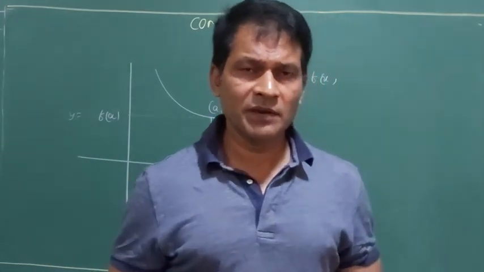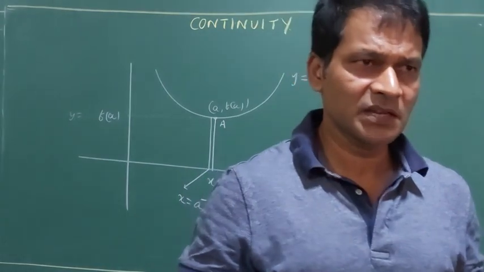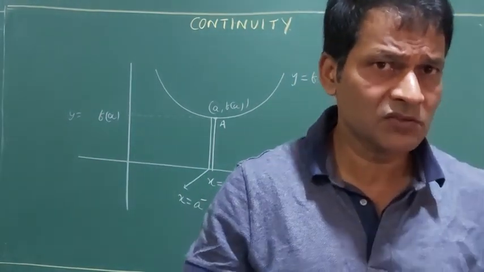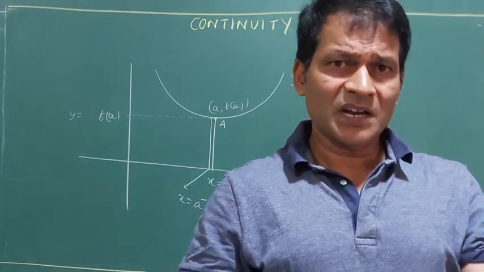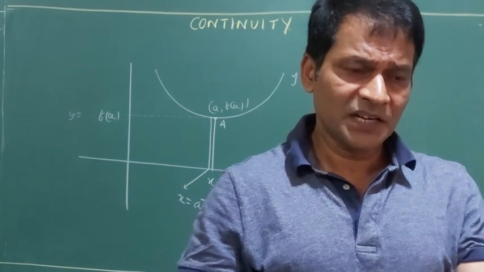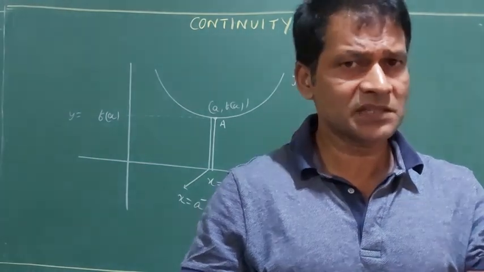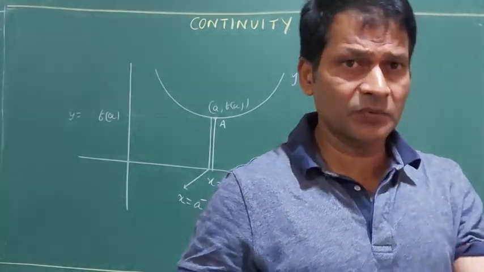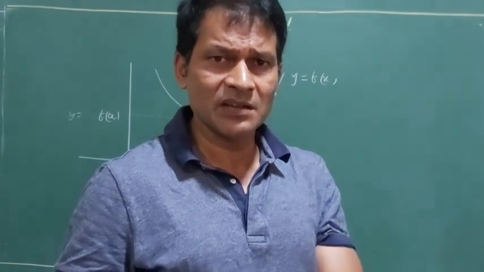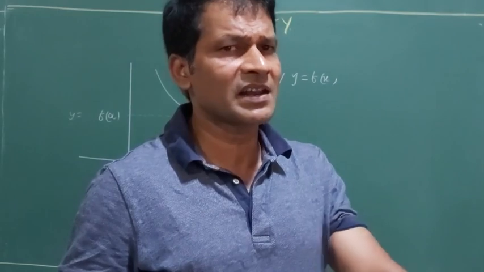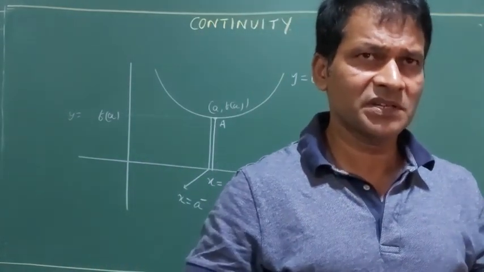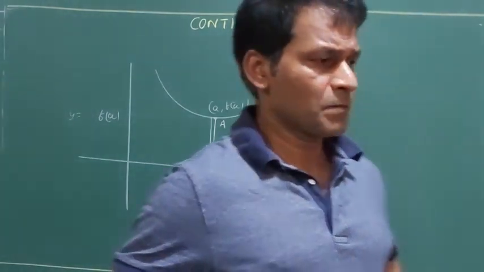If I ask what is your body weight, suppose you say 52 kg. If I take 2 hairs from your body, your body weight is not going to decrease. You have purchased 1 kg of rice. If I take 2 grains from it, it is still going to remain 1 kg. It is that kind of thing. If x tends to 3, 3 minus means lesser than 3, which is nearly equal to 2.9999. Greater than 3, the right hand limit, x is equal to 3 plus, that means it is 3.00001.